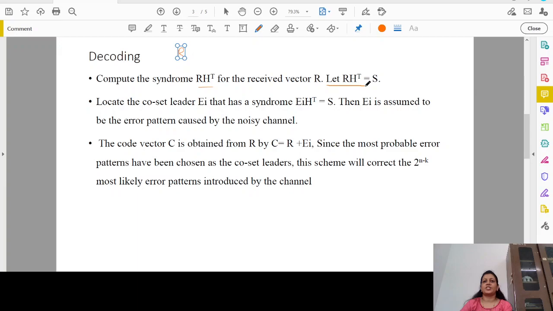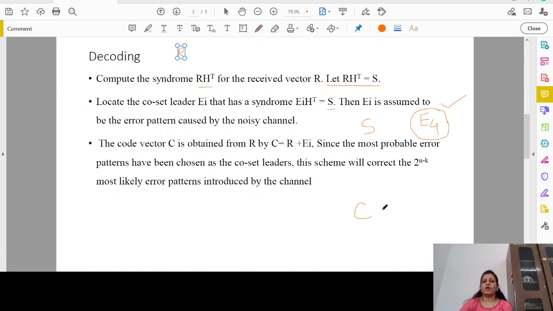Let R into H transpose equal S. Now locate the coset leader Ei that has a syndrome equal to S. For example, if the calculated syndrome matches the syndrome calculated for E4, you locate your E4. Once you locate E4, this is assumed to be the error pattern that might have occurred during signal transmission through the channel.